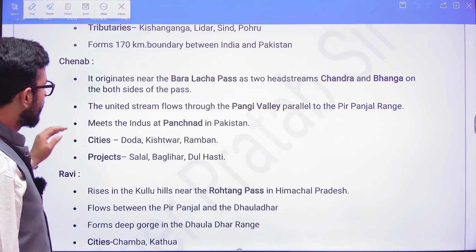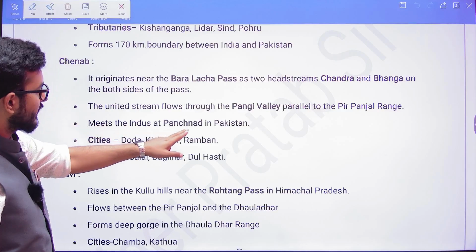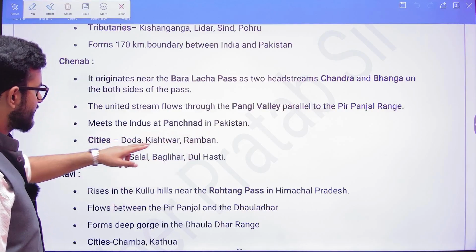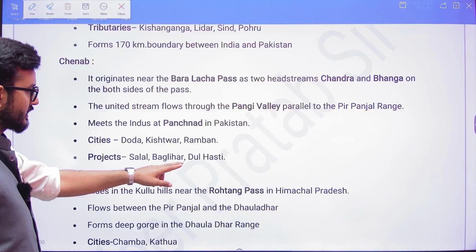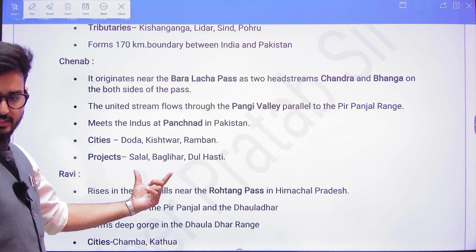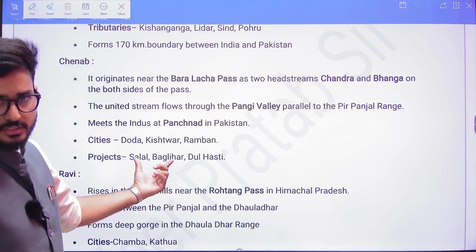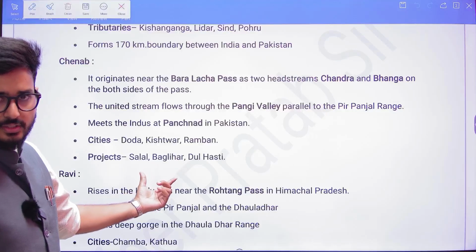Then it is going to meet the Indus at Panchnad in Pakistan, and you need to note the cities that it goes through, and which projects are there. These are the dams and hydroelectric projects built on this particular river. So you also need to remember this.